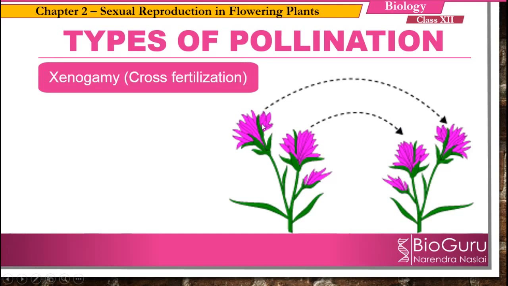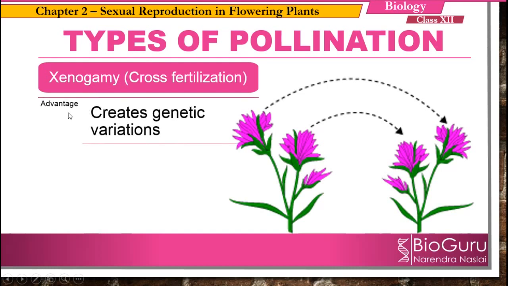Moving to the next one, in xenogamy, there is transfer of pollen grains from one flower to the stigma of another flower belonging to two different plants. Here the transfer of pollen grains is taking place between two different plants and two different flowers. So this type of pollination is called what? Xenogamy.